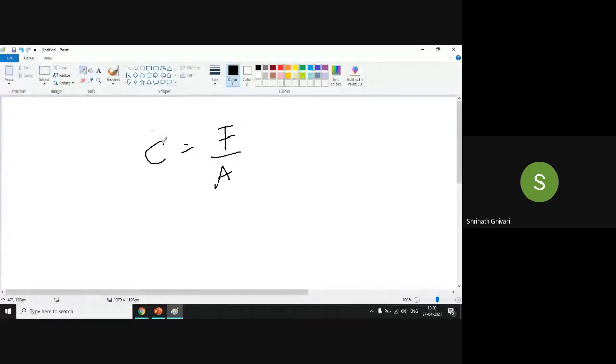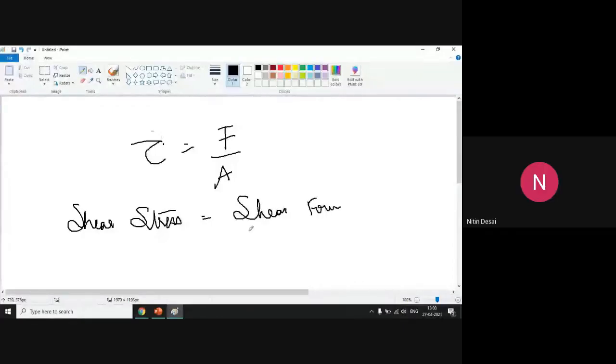Tau is nothing but shear stress. Shear stress equals shear force by area of contact, area of cross section. Area of cross section is correct, and we can say contact area. Contact area means the area that was in contact with the body, below that. Okay, and done. So this is shear stress which is acting on the body.